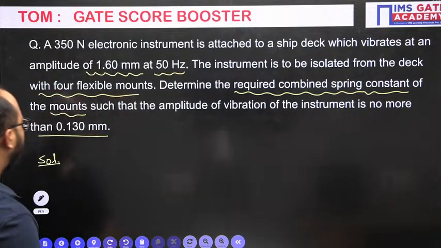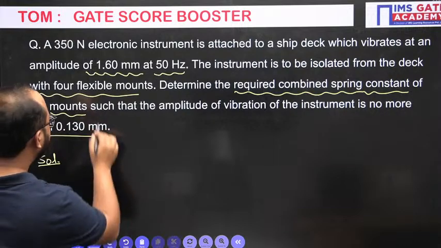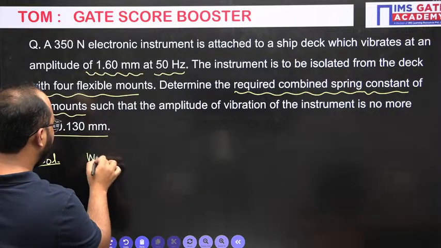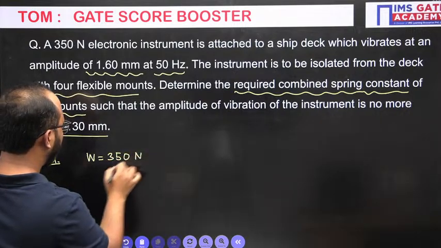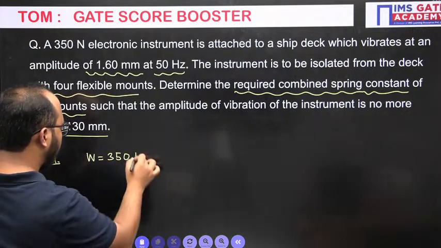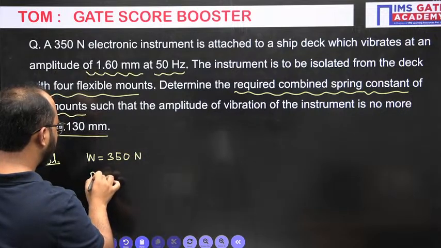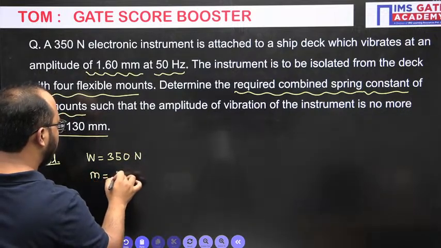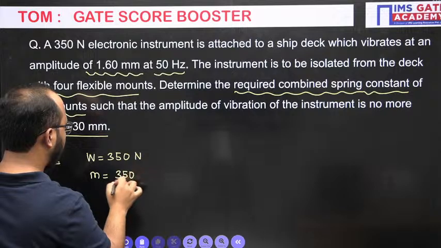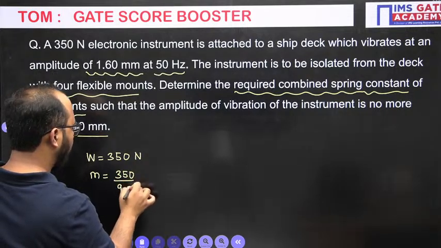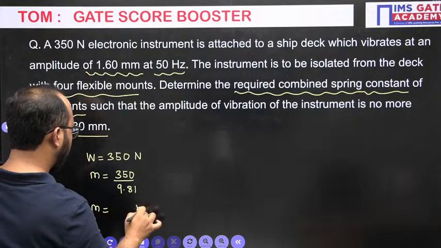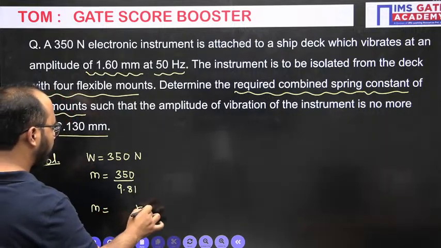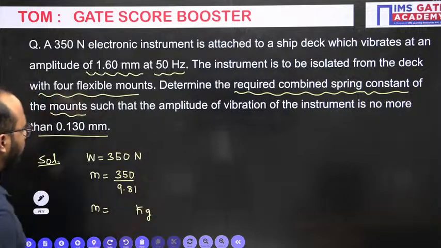Okay, calculate everyone first. The weight they have given is 350 Newton. If I have to calculate the mass, I take 350 divided by 9.81, and I will get the mass in kg basically.